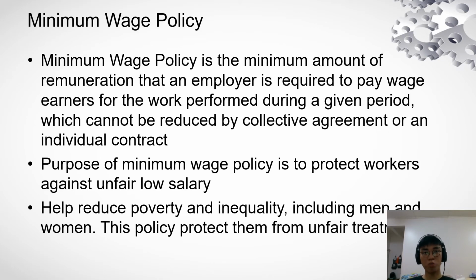Now, the minimum wage policy. The minimum wage is the minimum amount of remuneration that an employer is required to pay a wage earner for work performed during a given period, which cannot be reduced by collective agreement or individual contract. The purpose of the minimum wage policy is to protect workers against unfairly low salaries. It can also help reduce poverty and inequality, including between men and women, and protect them from unfair treatment.